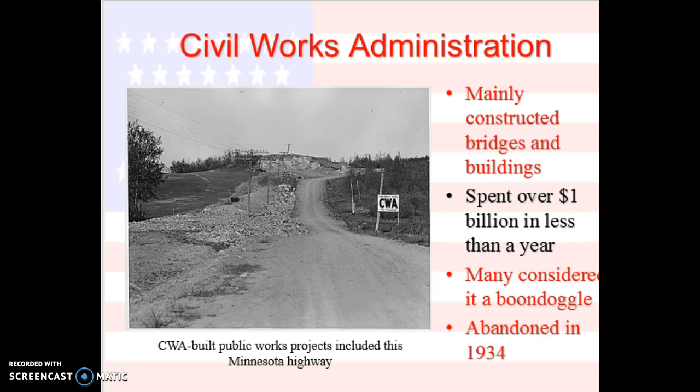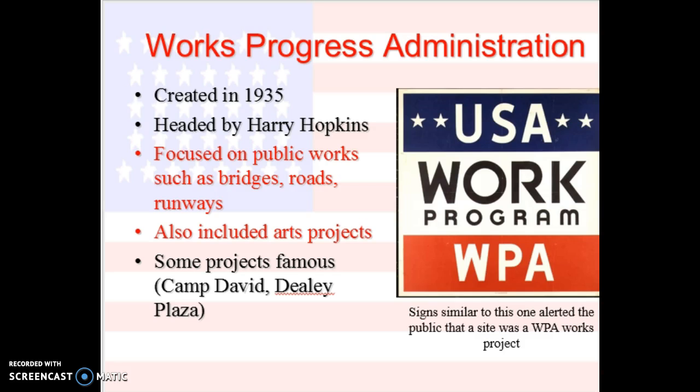And then you have the Civil Works Administration. The Civil Works Administration wasn't as successful as the other ones. They mainly made bridges and buildings, but it spent so much money in the first year that they got rid of it. So that's the CWA. That's also a vocab word. It did give high wages to people, and it did cost a lot of money. But it did give more than 4 million people jobs.